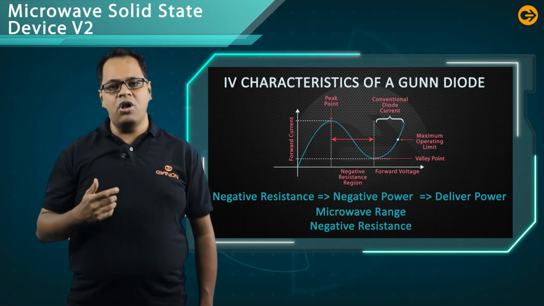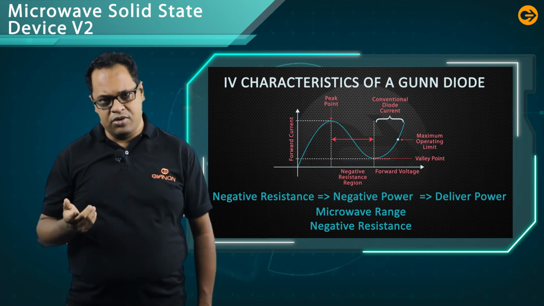Now, that's all about the Gunn diode. You should practice these IV characteristics and the operating principle of the Gunn diode repeatedly, because here is the main difference from the ordinary diode.